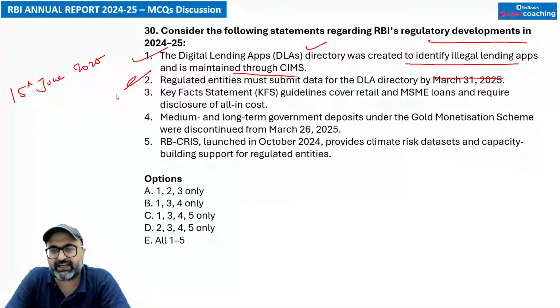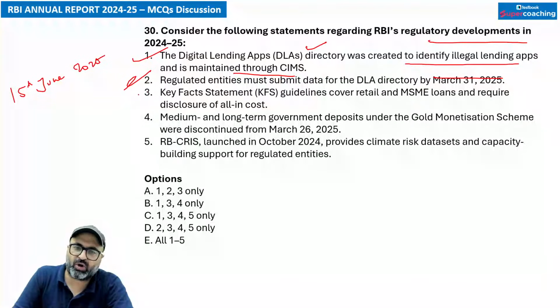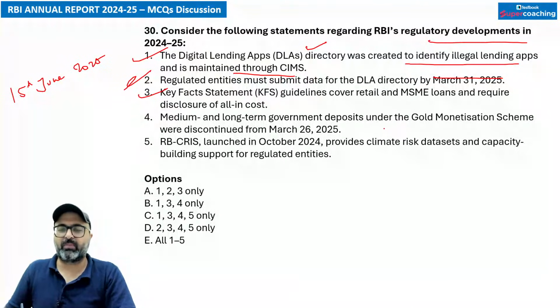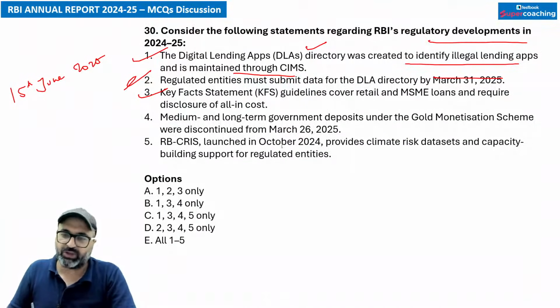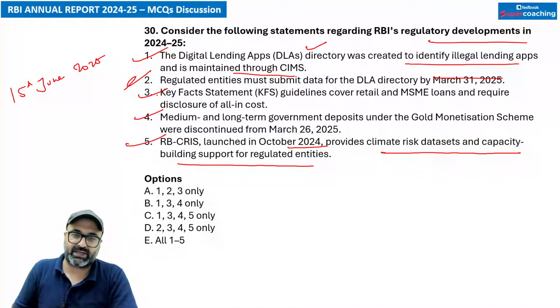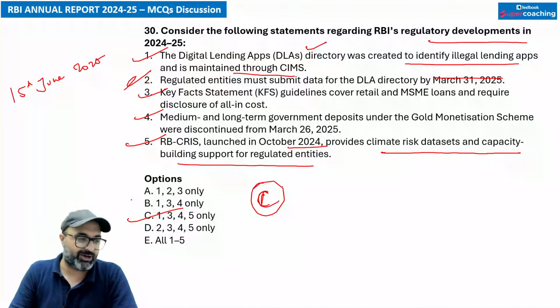Key fact guidelines cover the retail and MSME loans and require disclosure of all-in cost. That is correct. Medium and long-term government deposits under the gold monetization schemes were discontinued from 26th of March 2025. That is correct. RBI CRIS launched October 2024 provides climate risk data sets and capacity building support for regulated entities. That is correct. So इसके हिसाब से आंसर क्या बनेगा? 1, 3, 4, 5. C option is correct, but the second option is wrong. Clear खुशी? Very good. मजा आ गया.